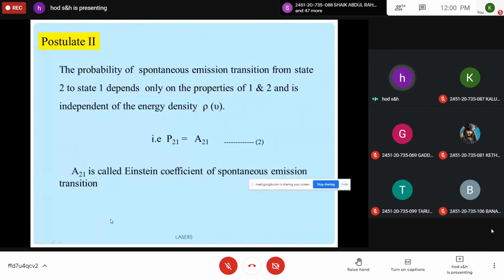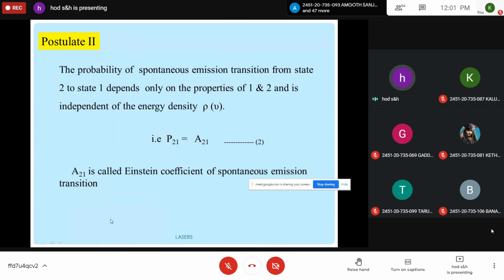The postulate 2 describes spontaneous emission. So the probability of spontaneous emission transition from state 2 to state 1 depends only on the properties of 1 and 2 and is independent of energy density. Because in spontaneous emission, there is no external force. The atom in the excited state by itself is moving from higher energy to lower energy. So there is no role of this energy density.